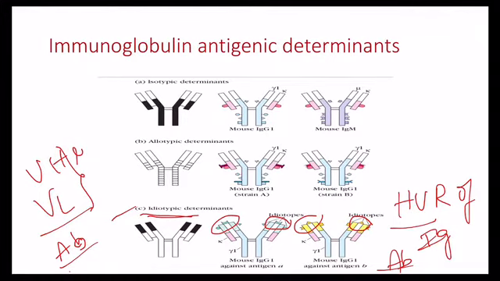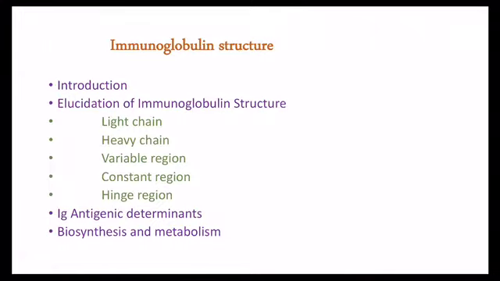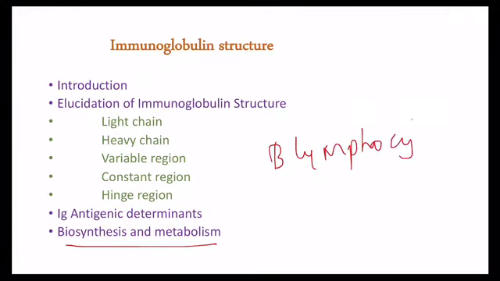This is about the antigenic determinants of immunoglobulin. Next is biosynthesis and metabolism. From where are these antibodies synthesized? Antibodies are synthesized from B lymphocytes and plasma cells, which take part in the synthesis of immunoglobulins.